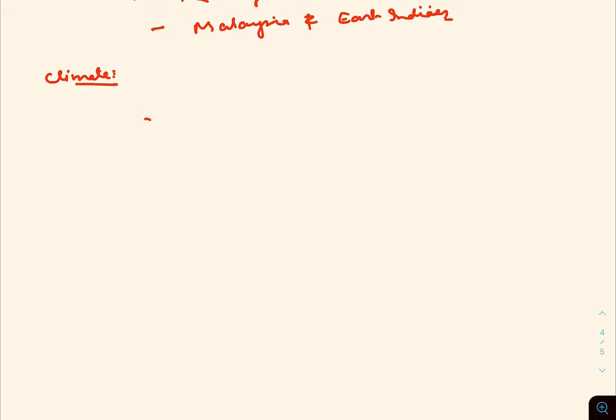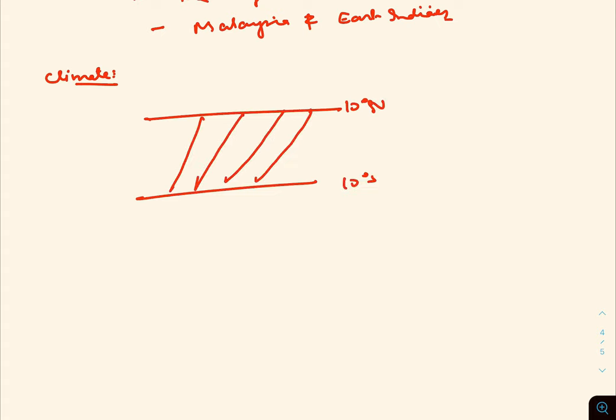This region, 10 degree north and 10 degree south, is basically characterized by uniform high temperature and heavy rainfall throughout the year. So from the first point you can understand that this region is characterized by uniform high temperature, and due to this, heavy rainfall throughout the year.